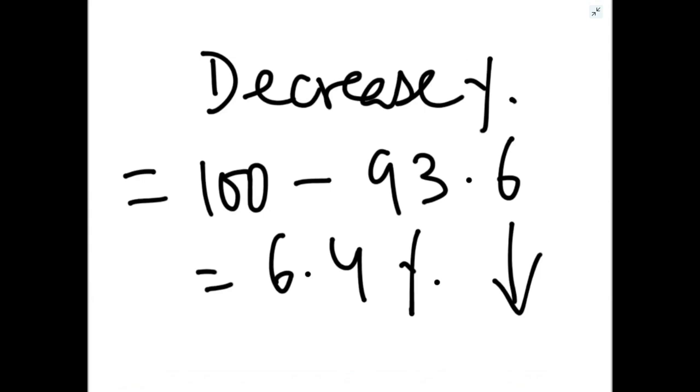So the overall decrease percentage was 100 minus 93.6. That is 6.4% of decrease. Because initial value was 100 which we had assumed, and final value has come out to be 93.6. So by this we can calculate n successive changes. What is overall effect?